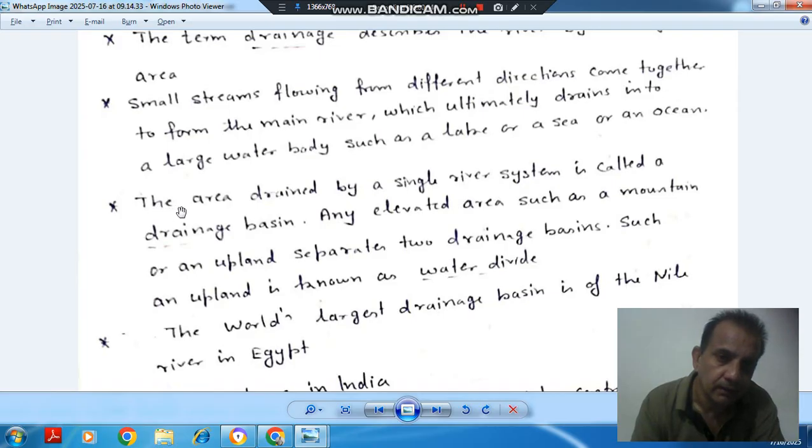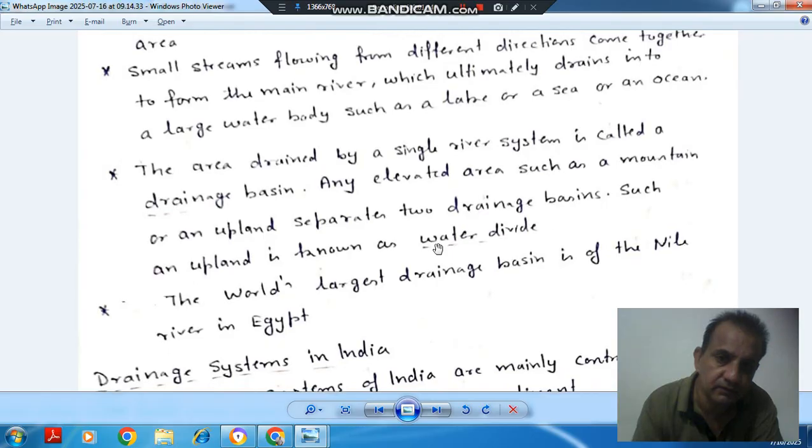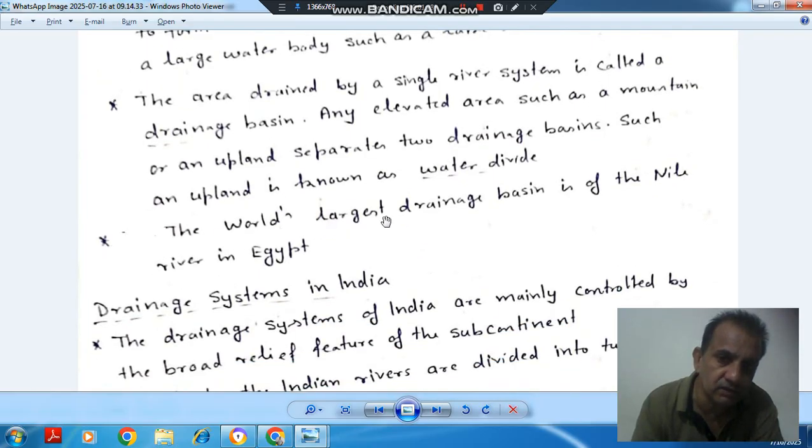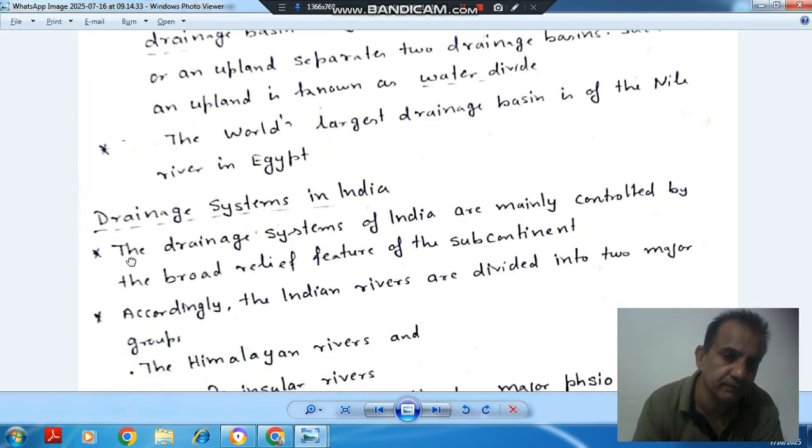Next point is: the area drained by a single river system is called a drainage basin. Any elevated area such as a mountain or an upland separates two drainage basins. Such an upland is known as a water divide. So the upland is known as water divide, and a single river system is called a drainage basin. Next point is: the world's largest drainage basin is of the Nile River in Egypt.